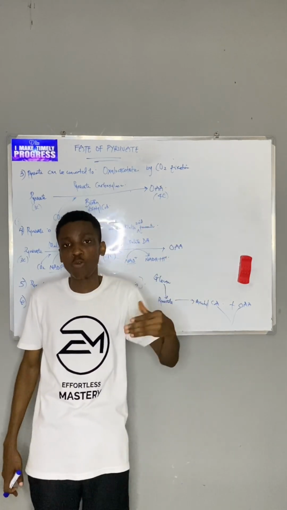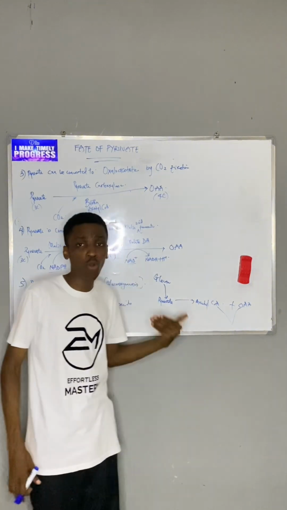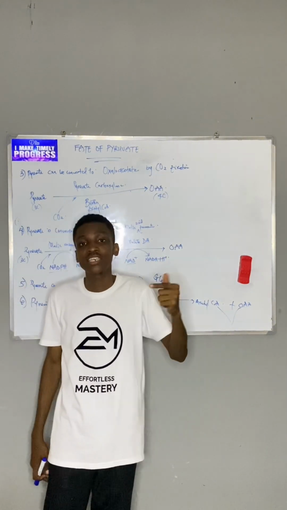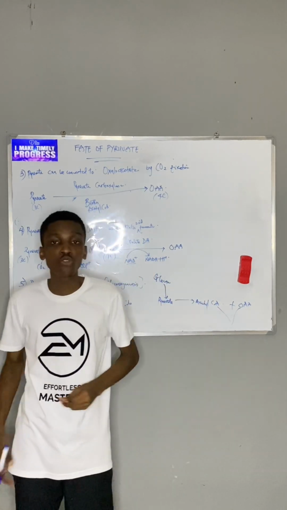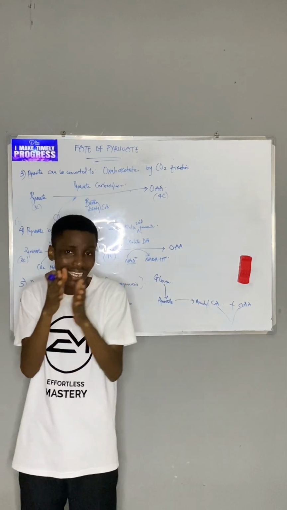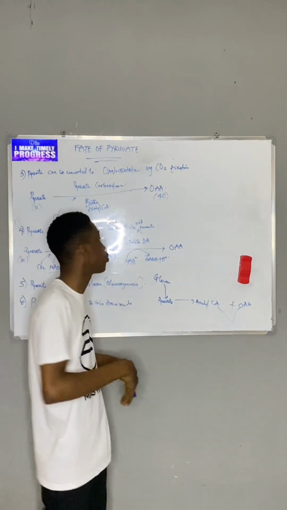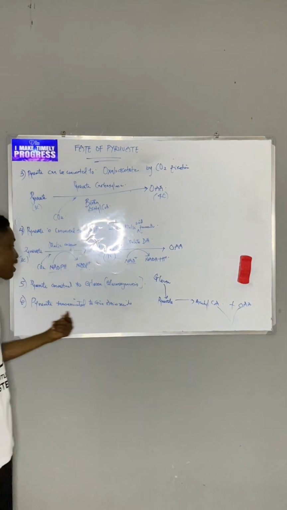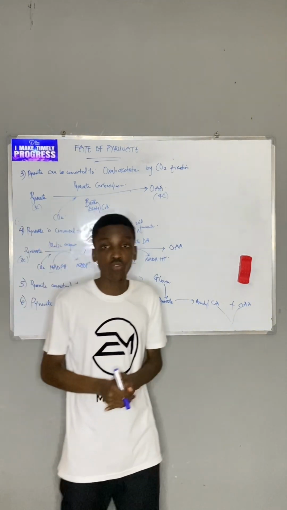And because of that, we use the pyruvate to also form oxaloacetate through steps 3 and 4. That's either direct CO2 fixation, or it could be indirect, whereby I form malic acid first before I form OAA. And then pyruvate can be converted to glucose, gluconeogenesis. It can also be transaminated to give us amino acids.